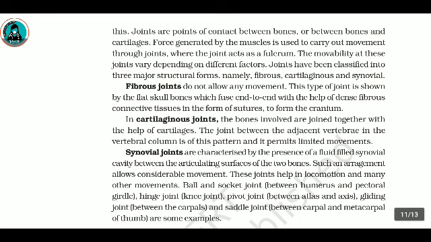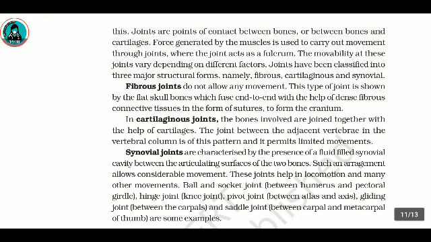Joints have been classified into three major structural forms, namely fibrous, cartilaginous, and synovial. Now, fibrous joints do not allow any movement. This type of joint is shown by the flat skull bones, which fuse end to end with the help of dense fibrous connective tissues in the form of sutures to form the cranium. In cartilaginous joints, the bones involved are joined together with the help of cartilages. The joint between the adjacent vertebrae in the vertebral column is of this pattern, and it permits limited movement.